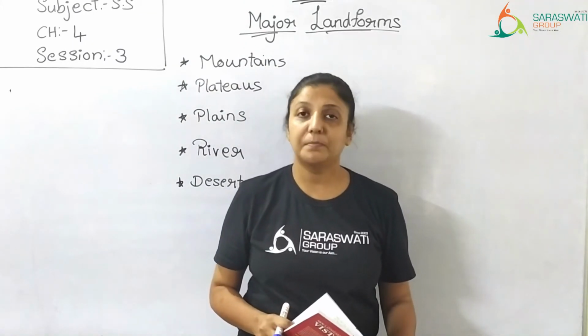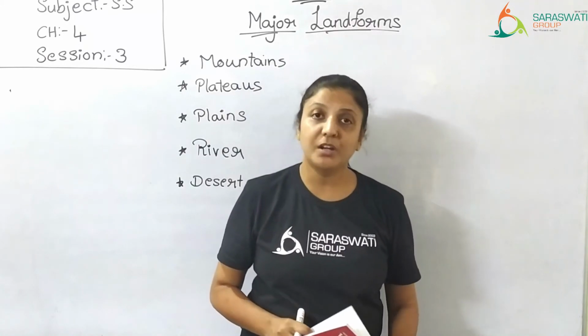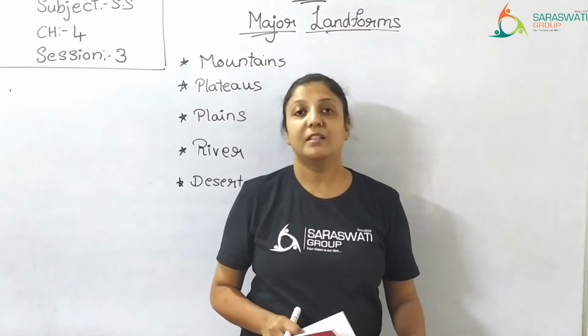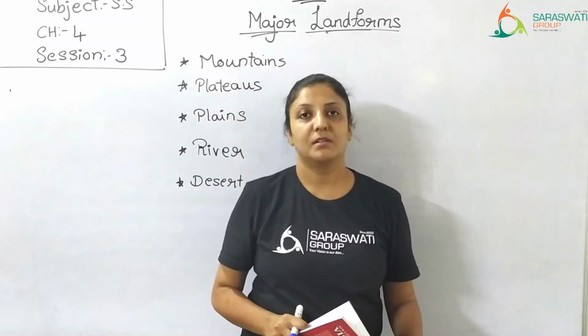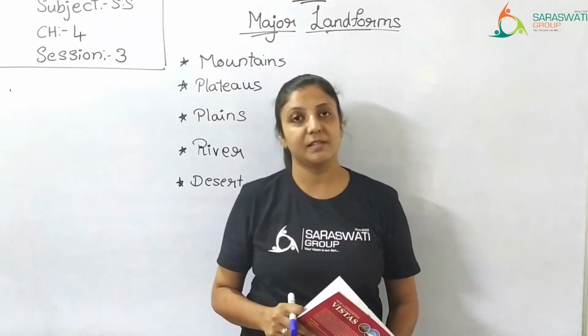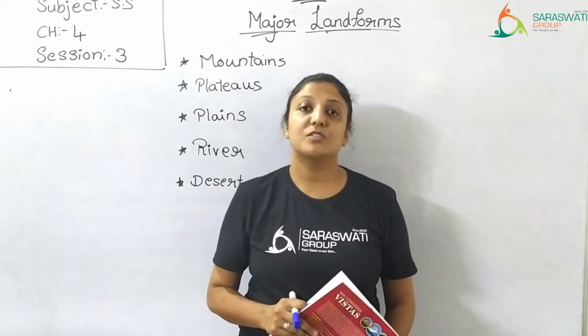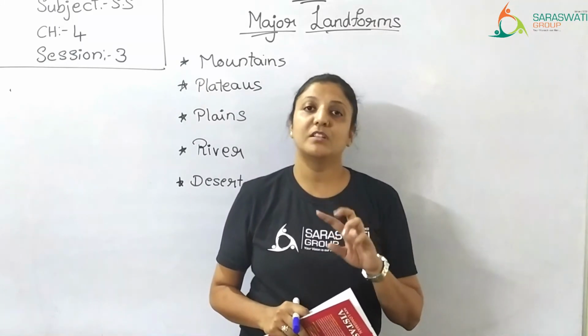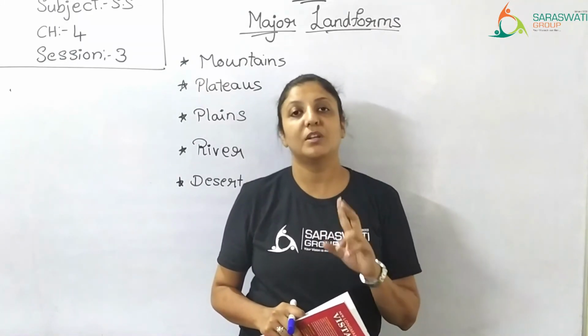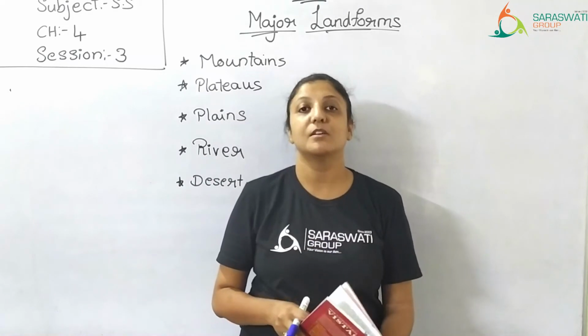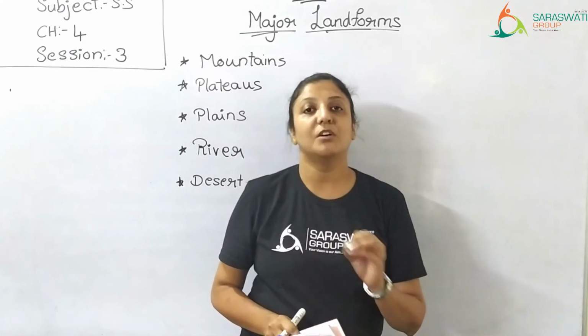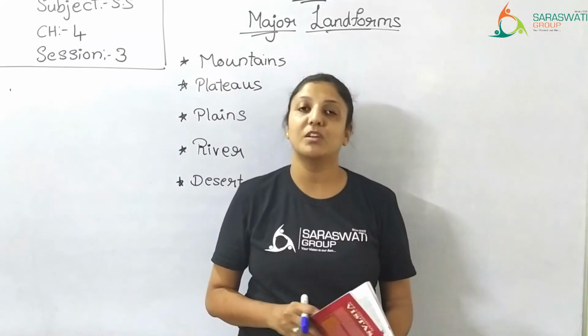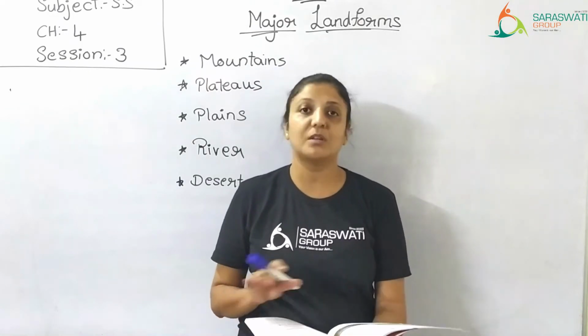Ladakh is a Union Territory of India, and this is a cold desert. Rajasthan is a hot desert, but Ladakh is a cold desert. So in India you can see there are two types of deserts: one is hot desert, the other one is cold desert. Cold desert because it is covered with snow normally throughout the year and the temperature is extremely cold over there.